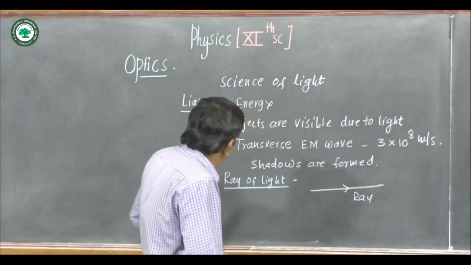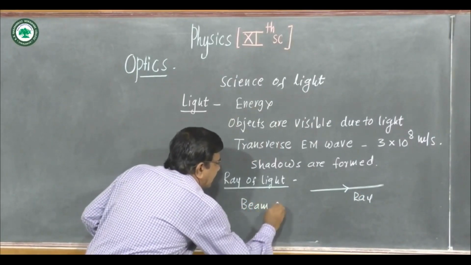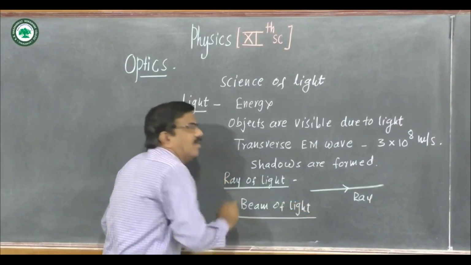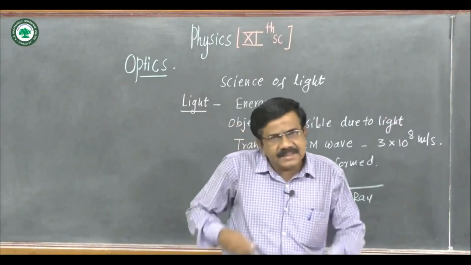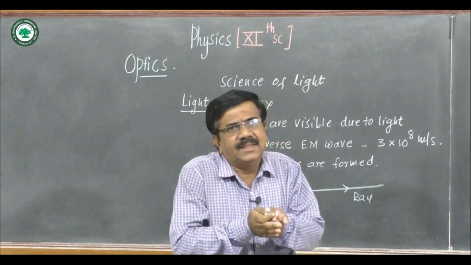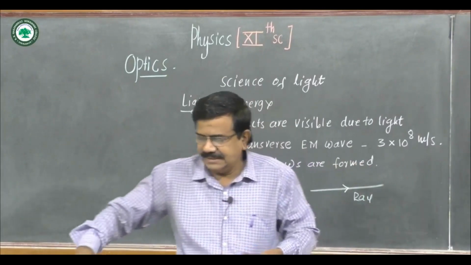Another concept is a beam of light. A beam of light is nothing but a bundle of rays of light in a particular direction.